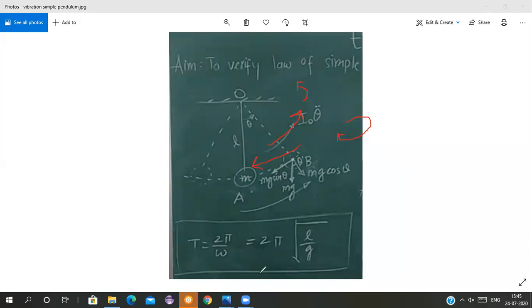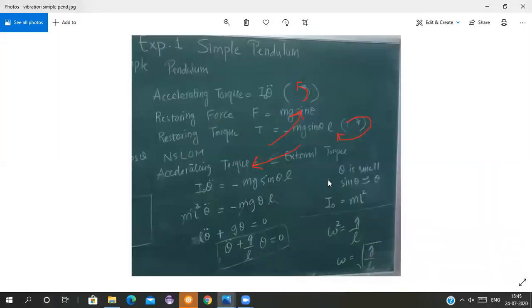We have taken it. This derivation is a little bit important to understand the concept, so that is why I want you all to focus a little bit. Very simple. I'm using Newton's second law of motion.